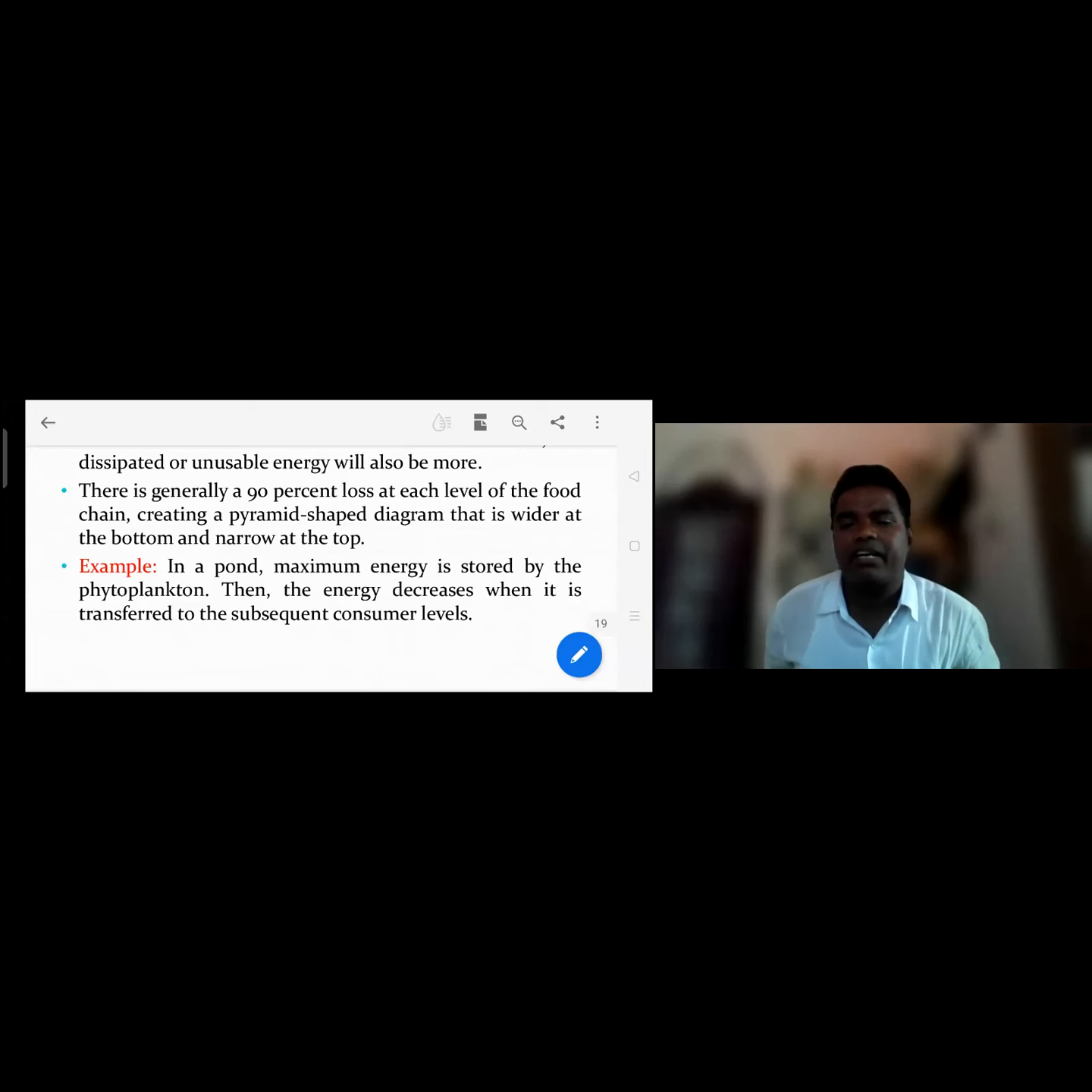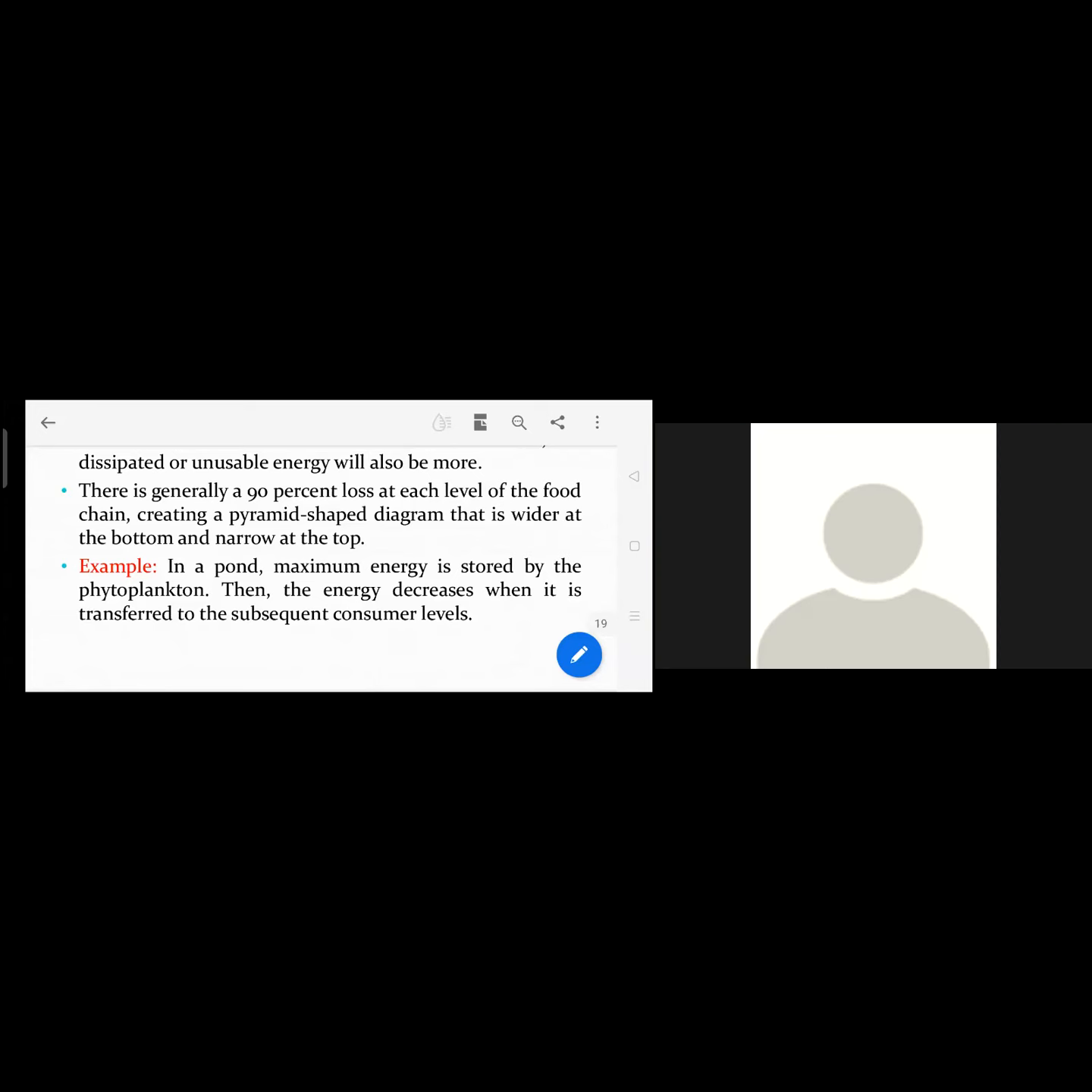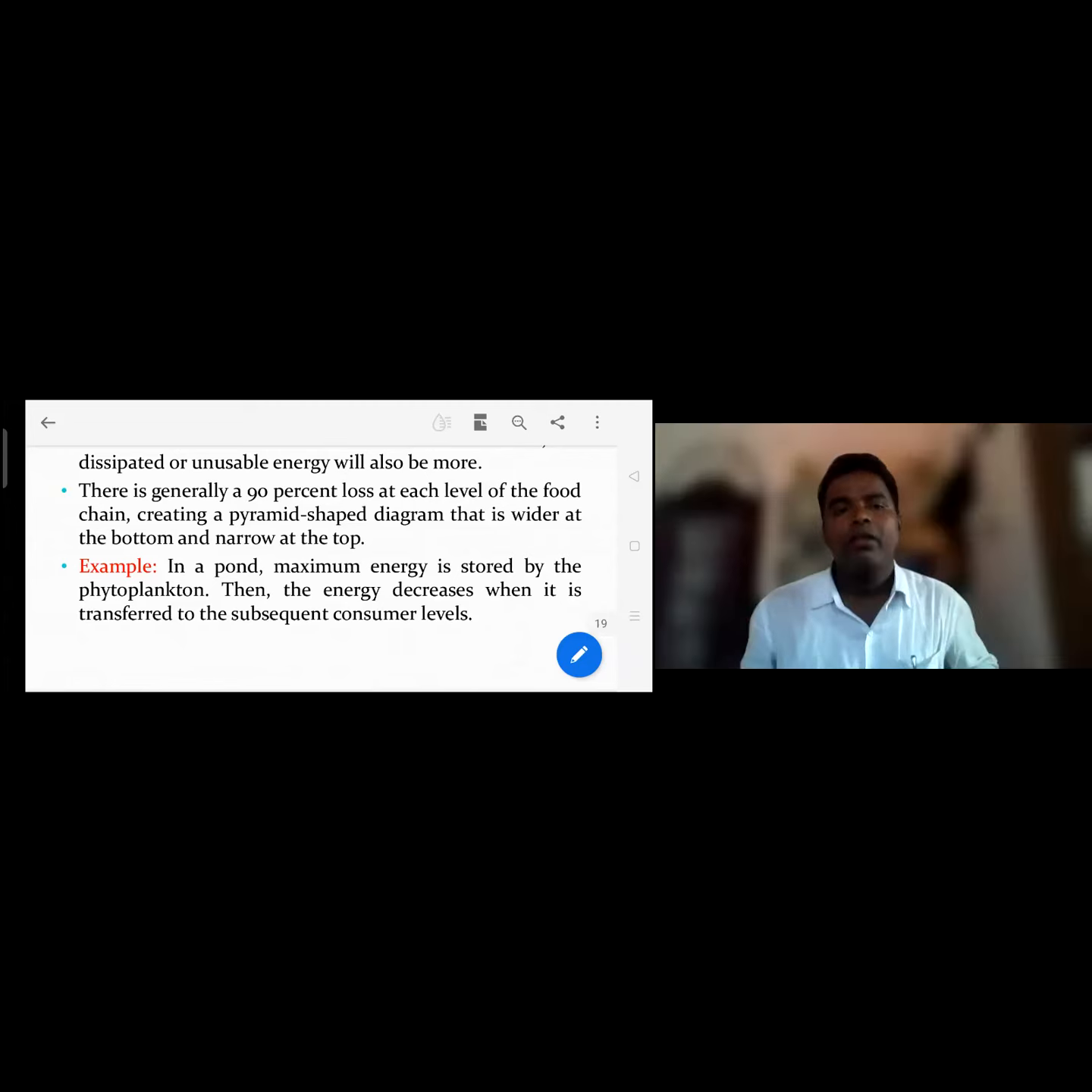So totally 90% of the energy is lost. So what is this called? Ecological pyramids. The term ecological pyramids was given by Charles Elton. The three ecological pyramids are there, and they will ask a long question. Pyramid of numbers, pyramid of biomass, pyramid of energy.